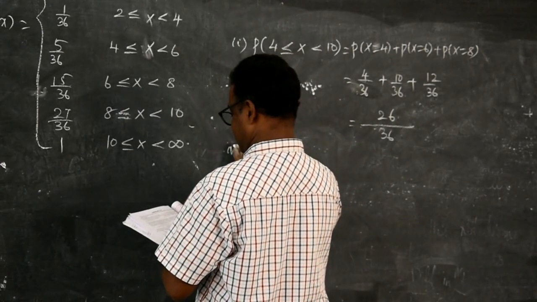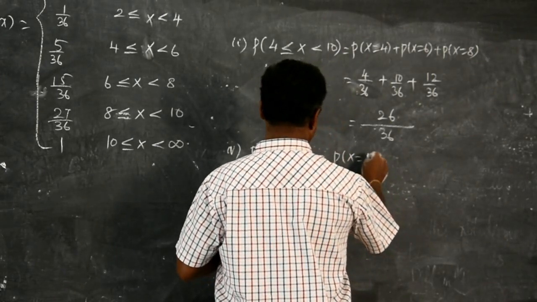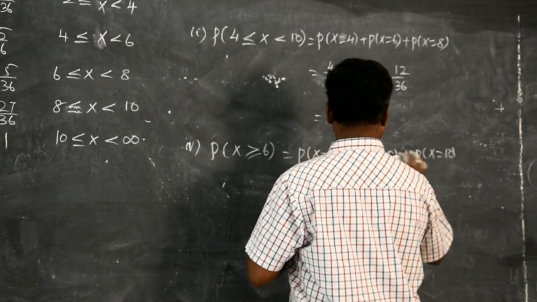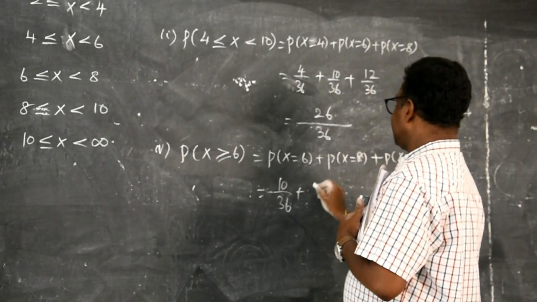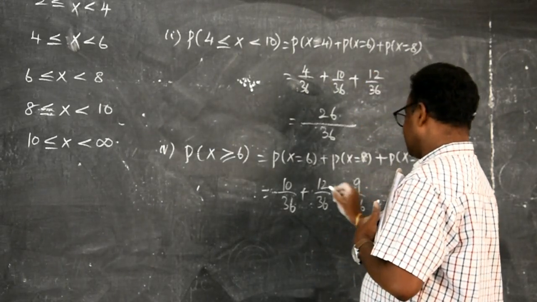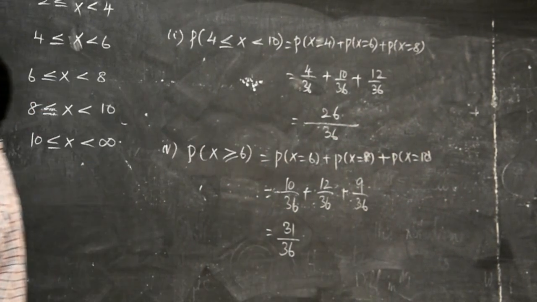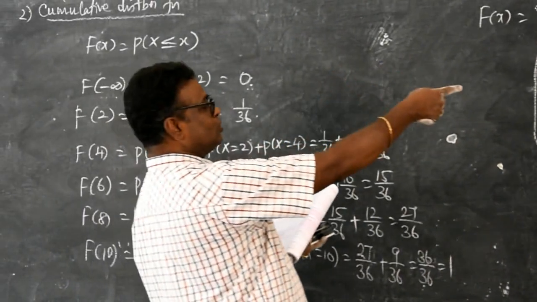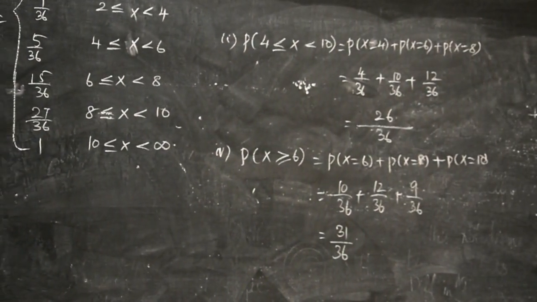Then fourth question, P of X greater than or equal to 6 means, what are they? 6, 8 and 10. For 6 the value is 10 by 36. For 8 it is 12 by 36. For 10 it is 9 by 36. So, 31 by 36. This is your second question, where we found probability distribution, cumulative distribution and 2 separate probabilities also. So, this is your second problem. Now, we shall go for the third problem.